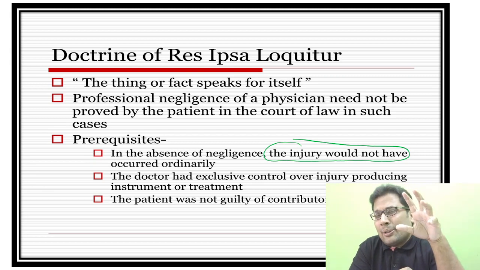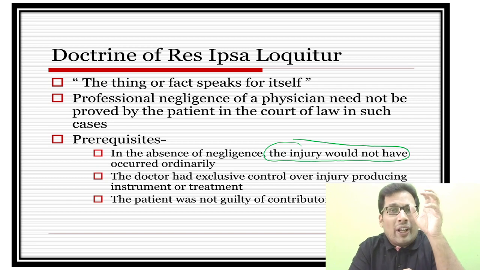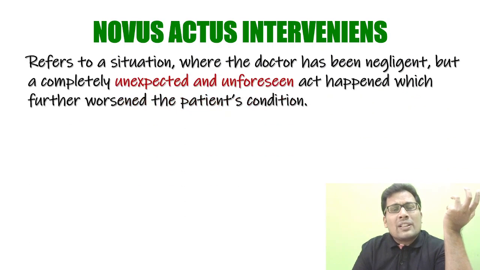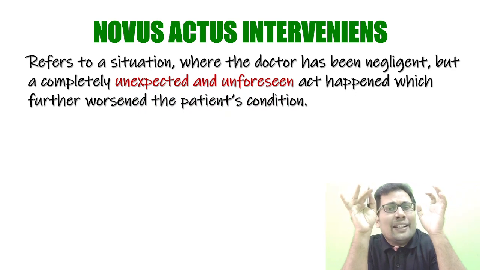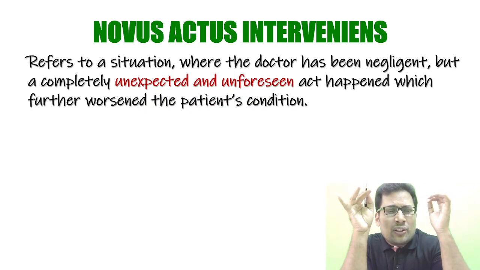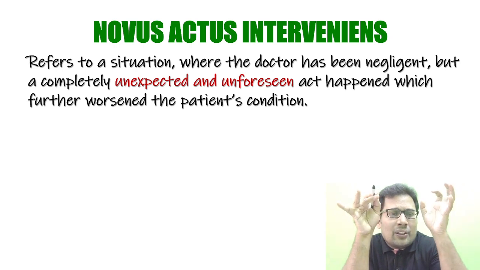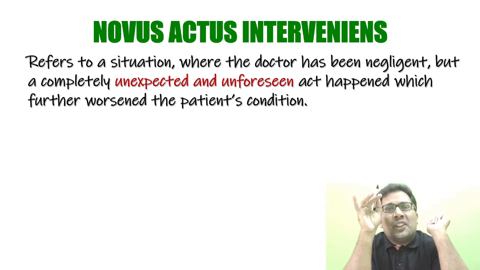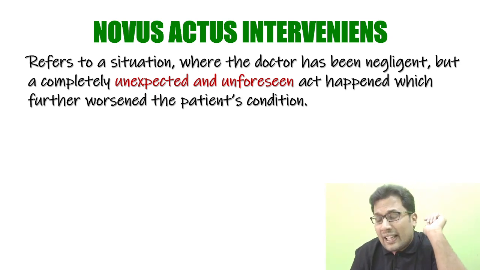In the upcoming exam, there can be questions about res judicata, vicarious liability, and last year's question, novus actus interveniens. What is novus actus interveniens? It refers to a situation where the doctor has been negligent, and because of some completely unexpected, unforeseen act that happened, the patient's condition worsened. That is novus actus interveniens. It is also known as act of God.